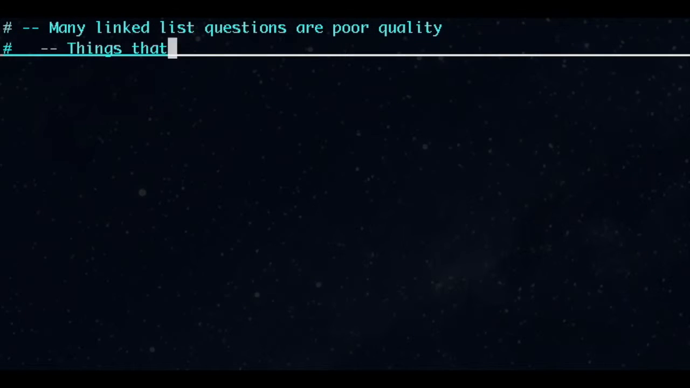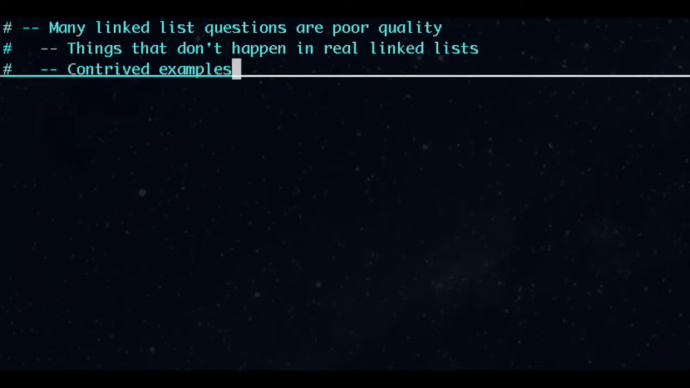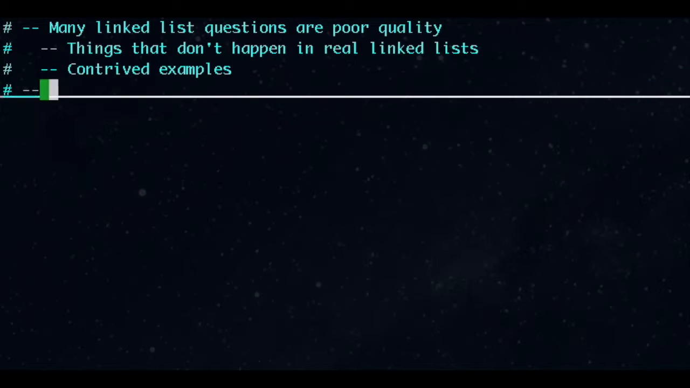Why? First, most linked list problems in the interview repertoire are poor questions. They're things that don't happen in real linked lists, or are contrived examples that are things we should fix in underlying implementations, not work around.